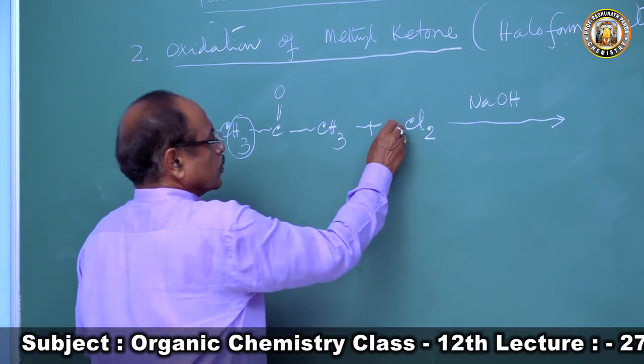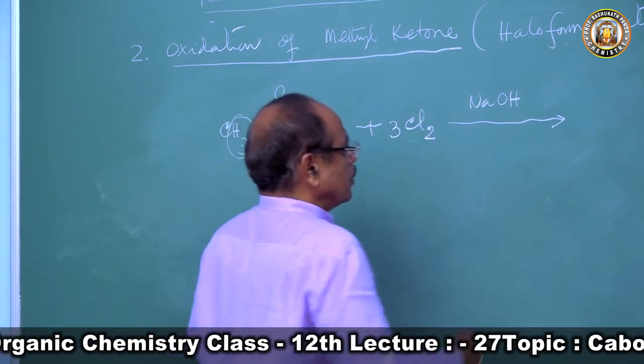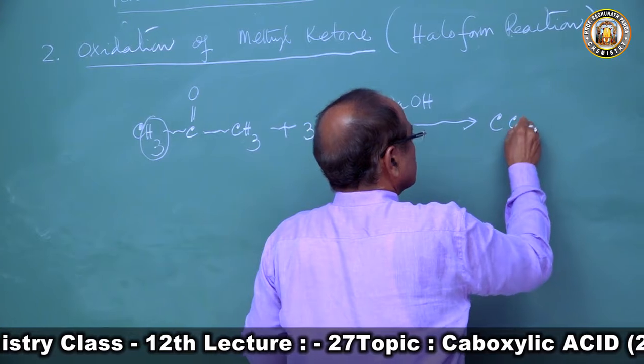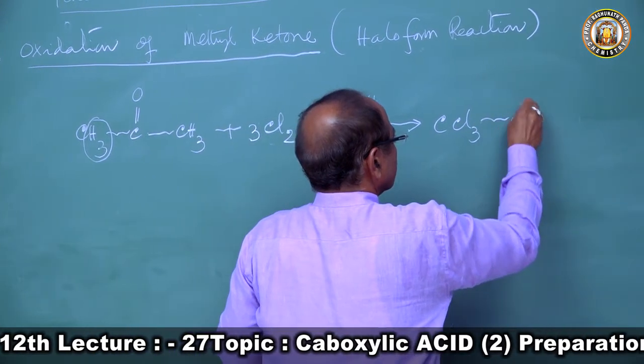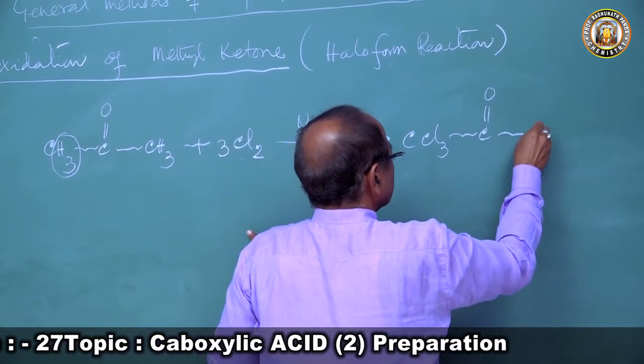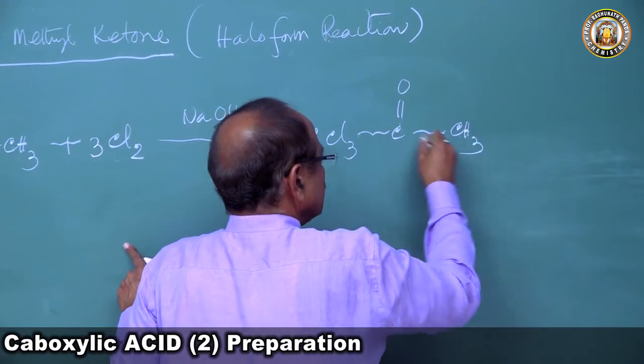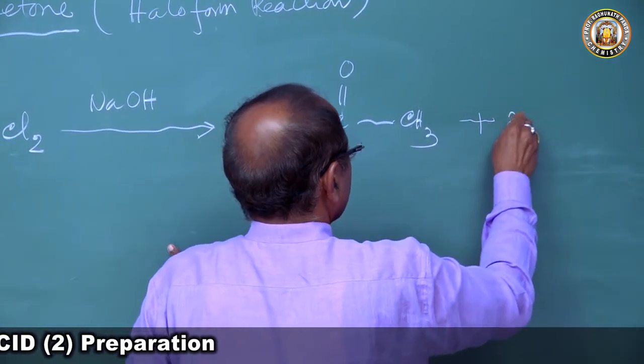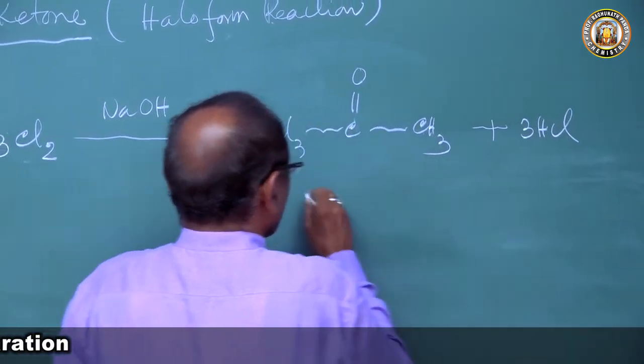So 3 chlorine molecules will react. We get CCl3COCH3 and HCl.